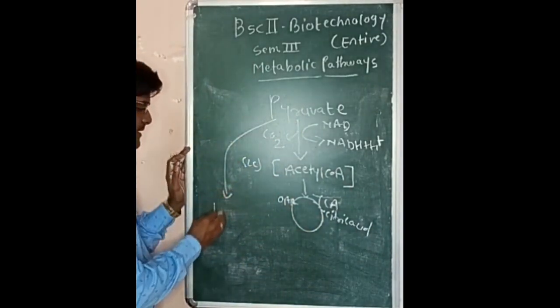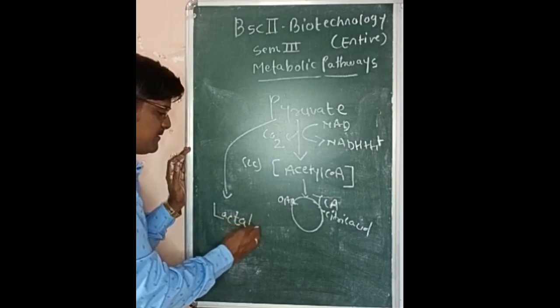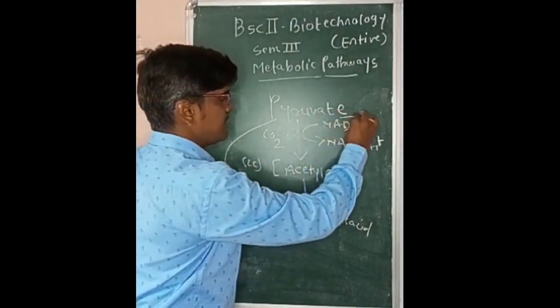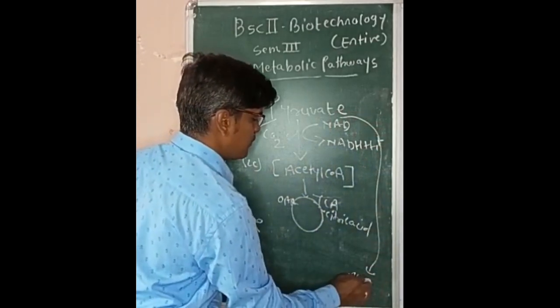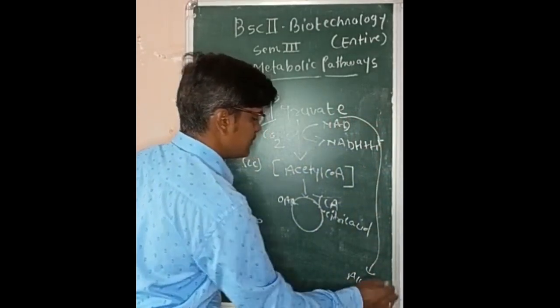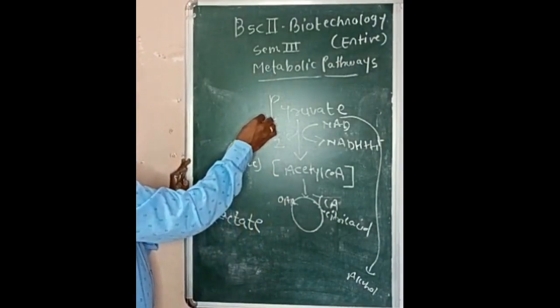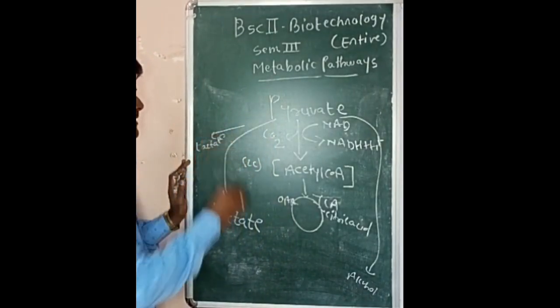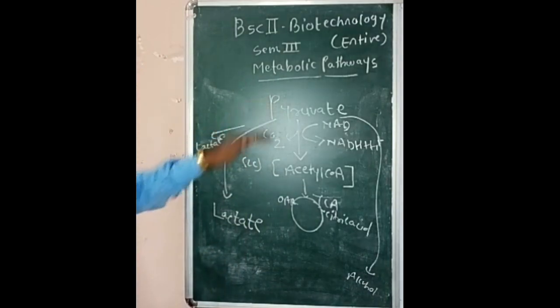It enters the TCA cycle for formation of a very huge amount of energy. This pyruvic acid in anaerobic condition may be converted to lactic acid or lactate in case of bacteria. This pyruvic acid may be converted to alcohol in case of yeast cell during production of alcohol. Pyruvic acid is converted to lactate also in case of muscle cell. So these are the fates of pyruvic acid.